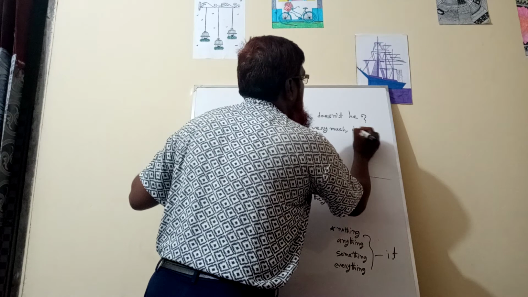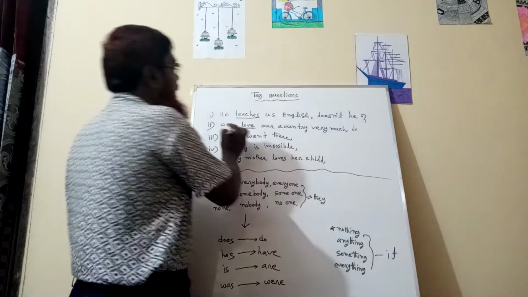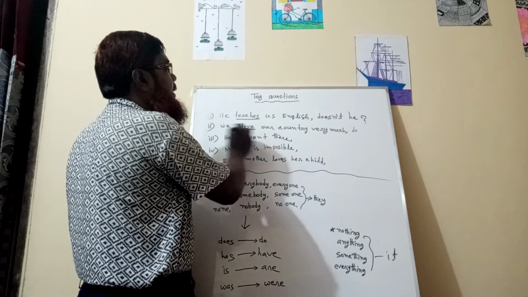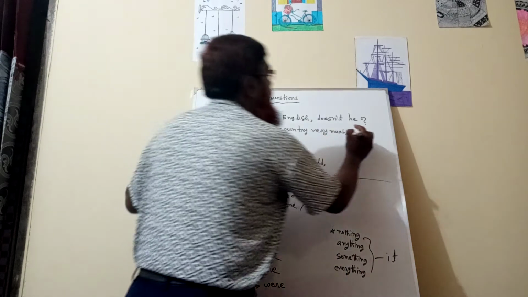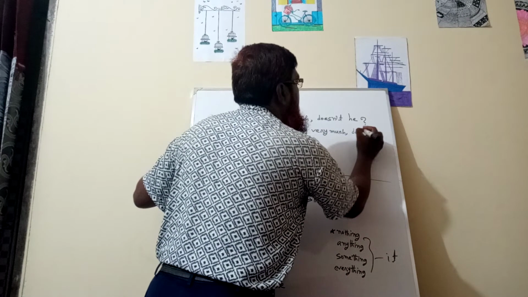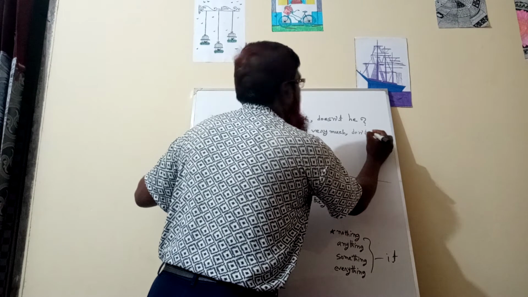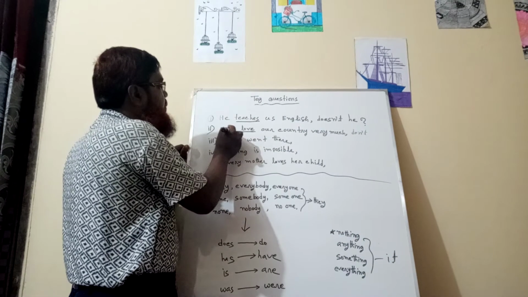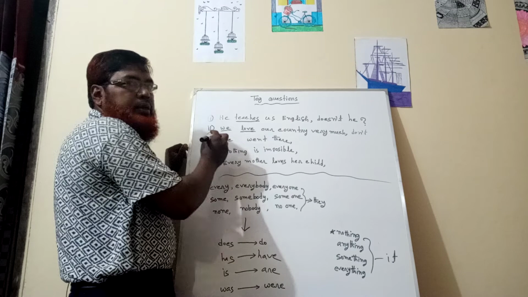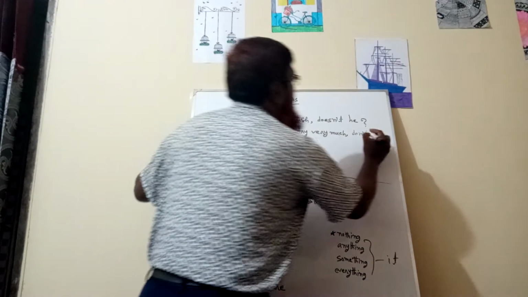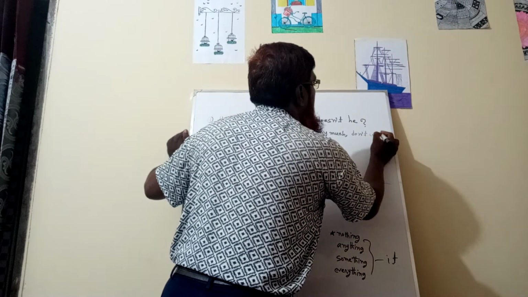You will have to use do. As there is no negative word, you will have to use the short form of not, then the subject. Subject: we. As it is a pronoun, the subject will be we.